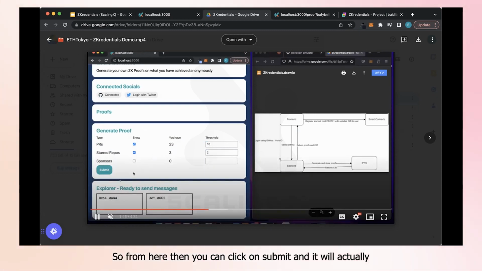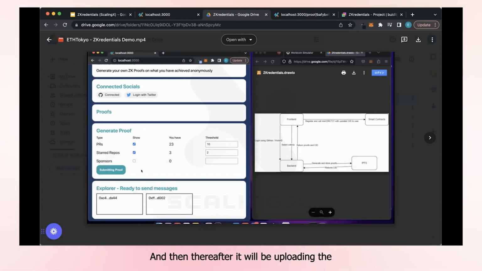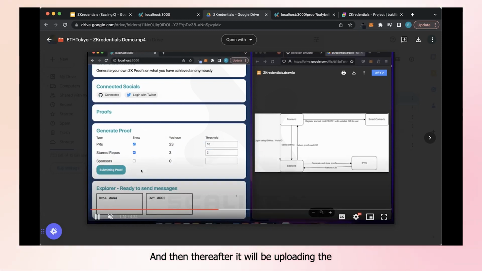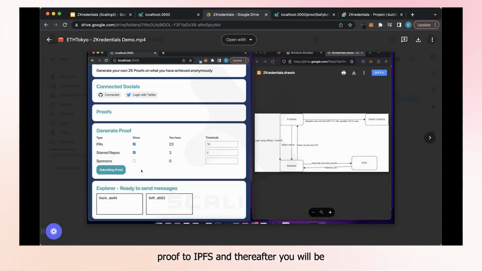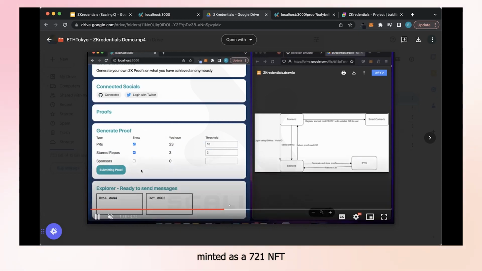From here, you can click on submit and it will generate the proof on our backend using zk-SNARKs. Thereafter, it will upload the proof to IPFS, and then it will be minted as a 721 NFT. So let's fast forward a little, because this process will take quite a bit of time.